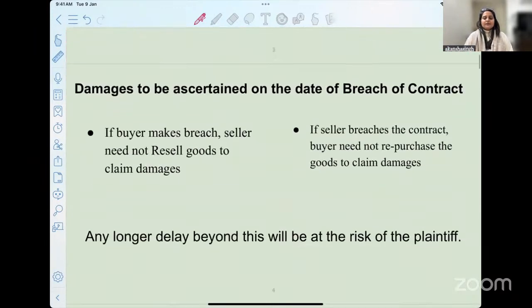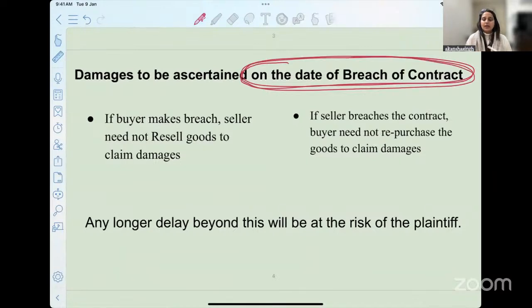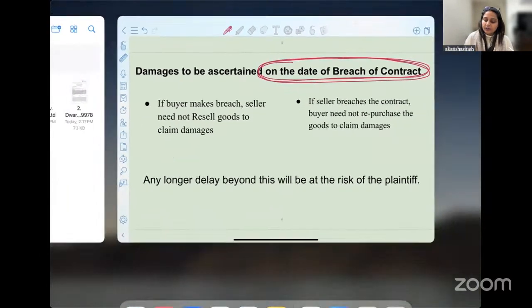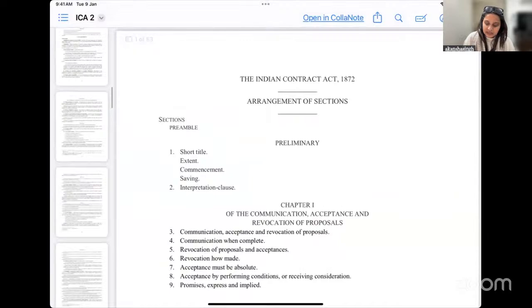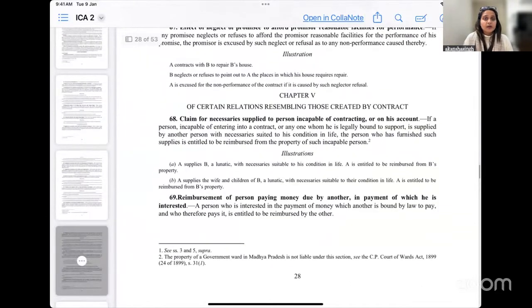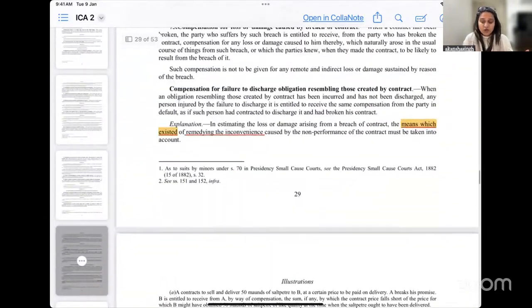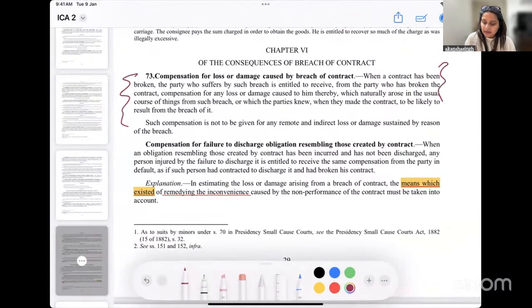Okay. Now, what have we written? That damages are to be assessed on what date? On the date of breach of contract. Okay. So now that we are moving ahead, I would just take you to section 73 again, in case you have forgotten or you do not remember from yesterday's class. What is present in section 73? It talks about the consequences of the breach of contract that we discussed yesterday, right? So we discussed this part of the Contract Act, section 73, and this compensation has to be not too remote from the loss or the damage that has happened.